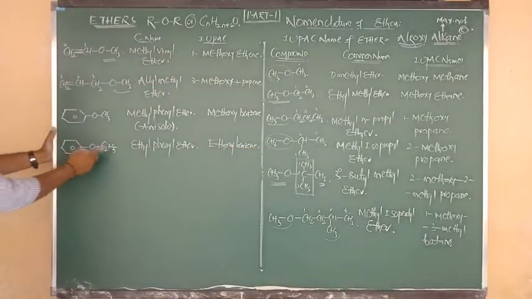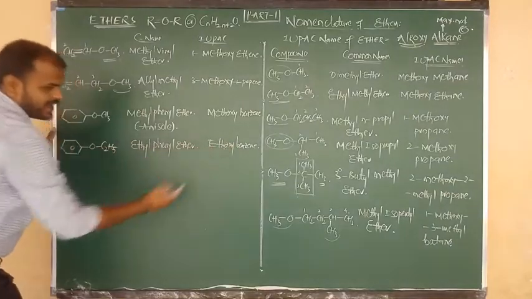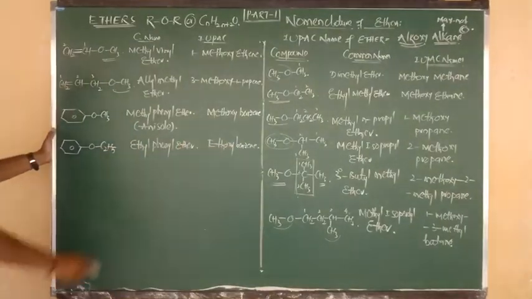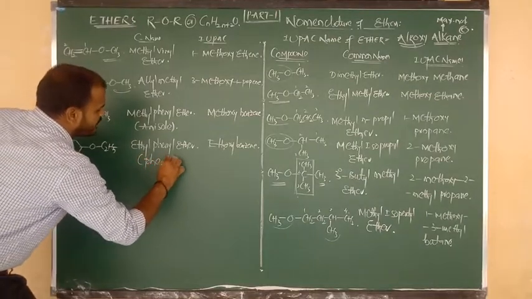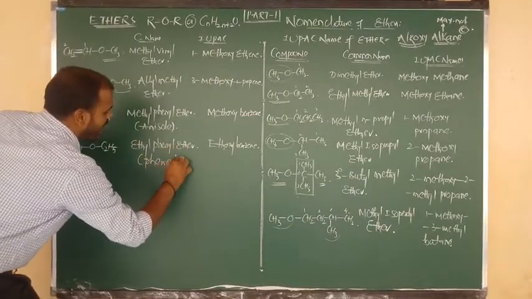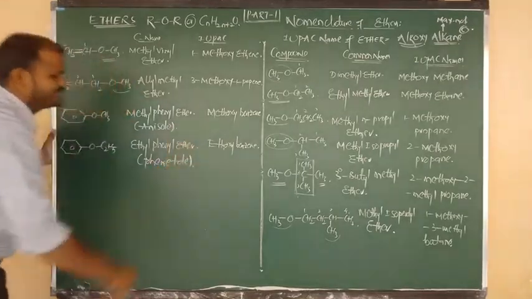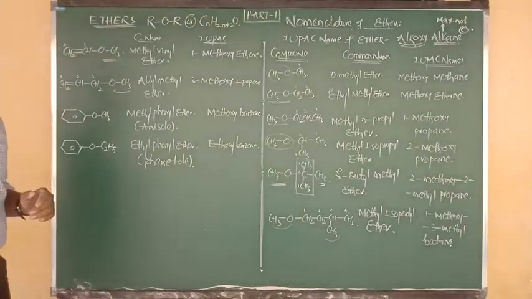Ethoxybenzene is the IUPAC name, ethyl phenyl ether is the common name. And I have told you another common name also, that is known as phenetole. Yes, we have written that.